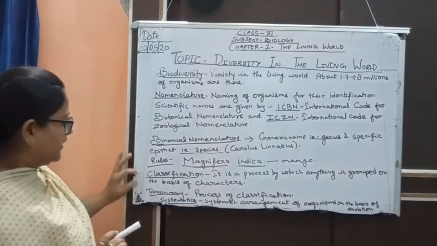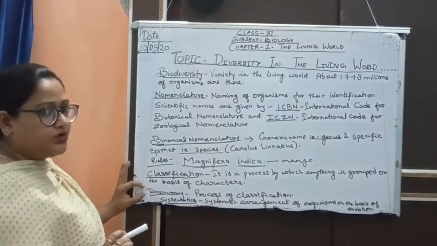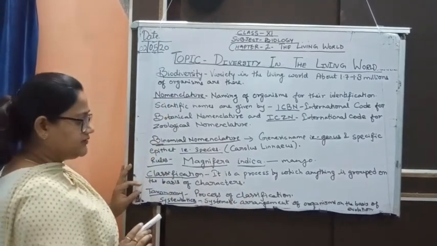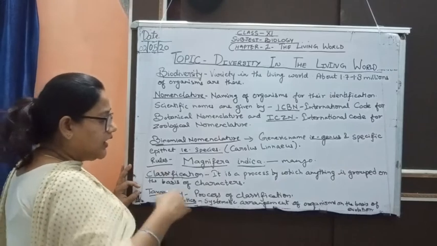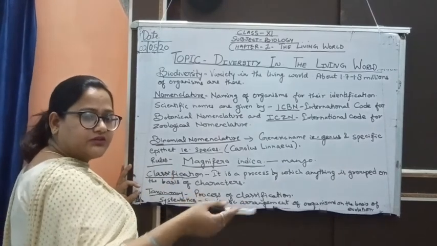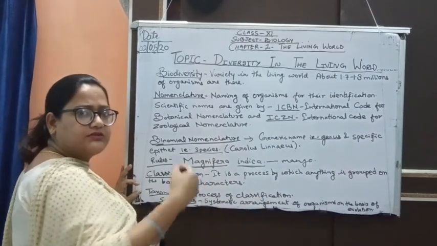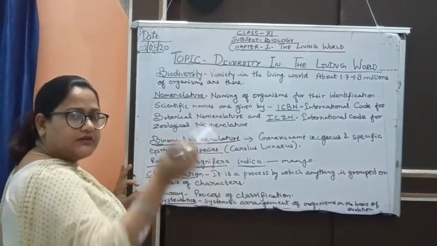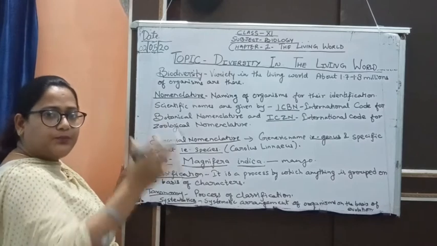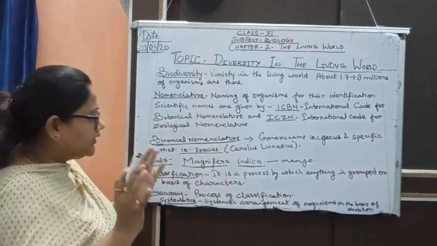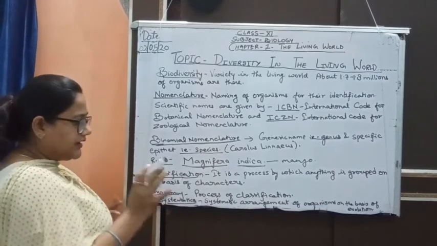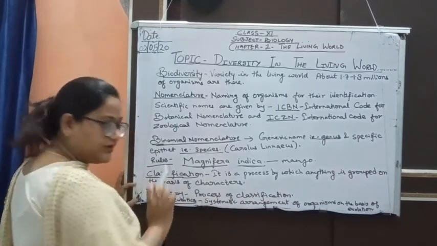Next point is taxonomy. The process of classification is known as taxonomy. It means how we do the classification on the basis of characters, colors, shape and size. All these things are processed in a book, and these are all done by international organizations, and this process of classification is known as taxonomy.